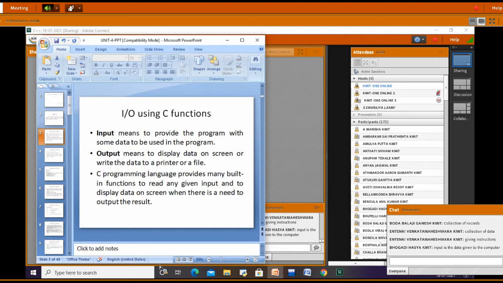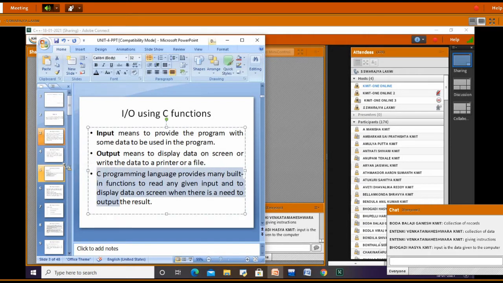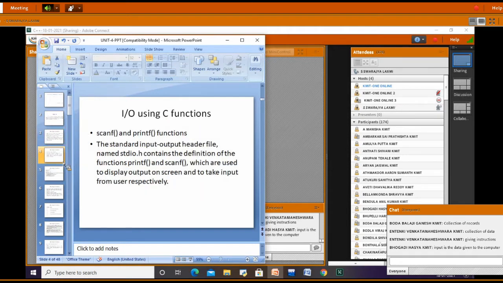Okay, we have different built-in functions here for doing I/O operations on files. Basically we have printf and scanf functions. If you are not dealing with files, printf and scanf are the two functions used to read data from the console, that is from the keyboard, and to print data to the display, to the monitor or screen. So we use these two functions.